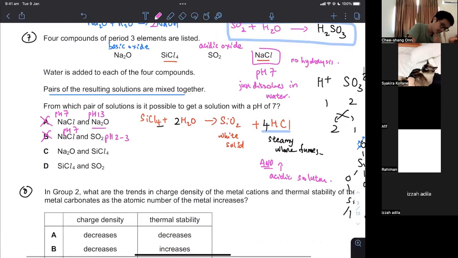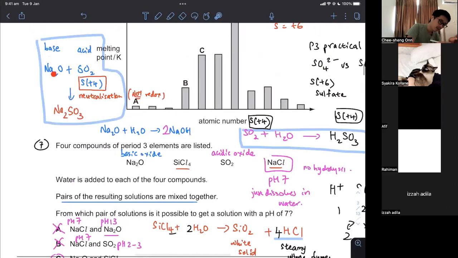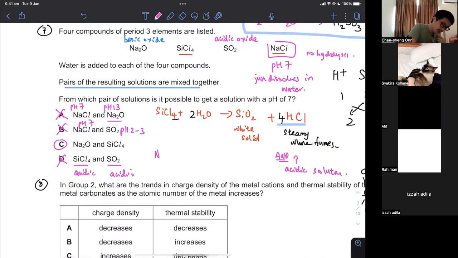What else can I say? SiCl4, SO2, this is acidic, and this is acidic. Acid and acid will give you acidic solution. So it's really coming down to this, because SiCl4 in water will give you acidic solution. Acidic solution HCl can react with Na2O, what do you get? Na2O plus HCl. The HCl comes from the SiCl4 hydrolyzing in water. You're going to get NaCl plus H2O.